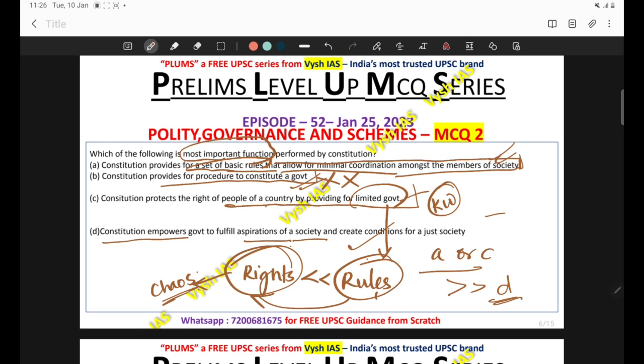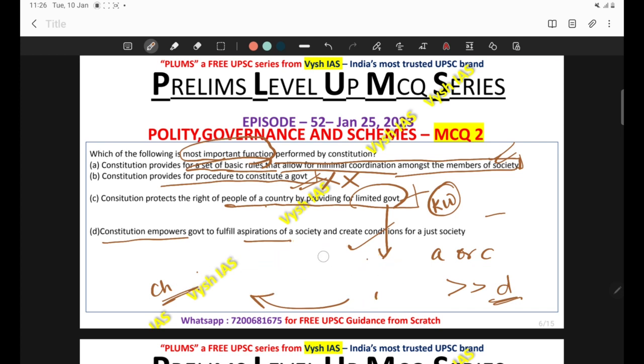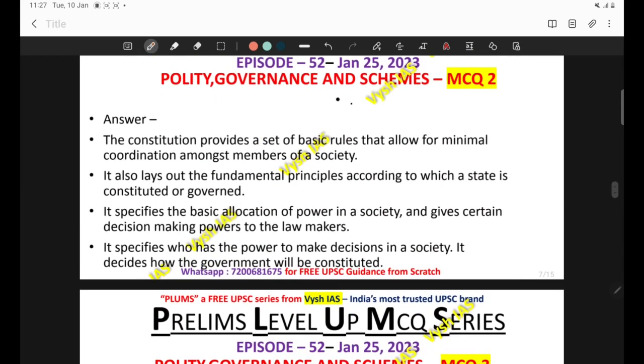So in the first place, there should be a set of basic rules, and there should be coordination. Only after that does the stage of claiming rights come. In that sense, you can eliminate option C also. So the correct answer comes out to be A, that the constitution is providing for a set of basic rules that allow for minimal coordination amongst the members of society.